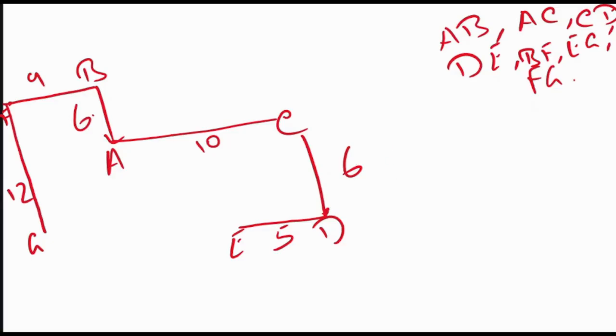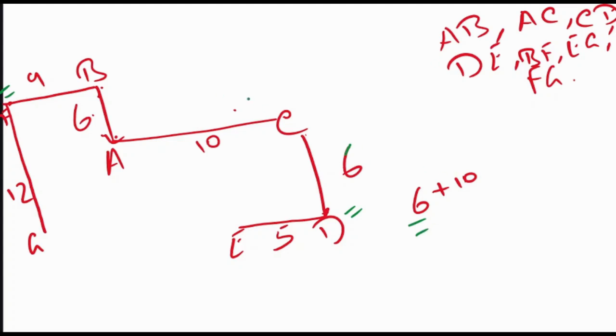The person first went from D to C, which is 6, then C to A, which is 10, then A to B, 6, then B to F, which is 9. CD is there, there is a road, that means 6.